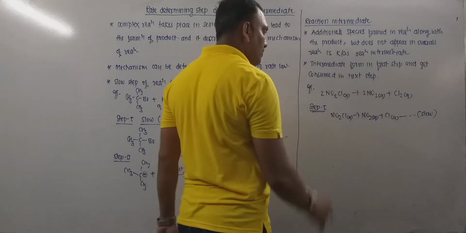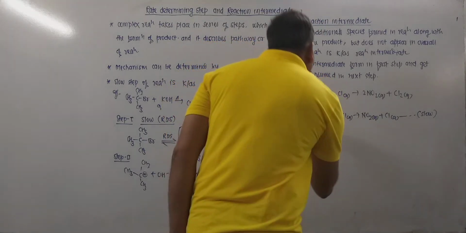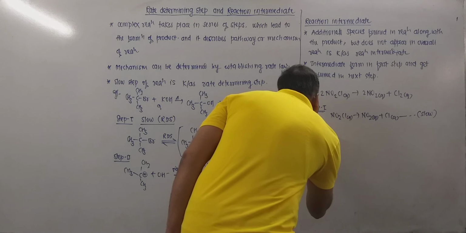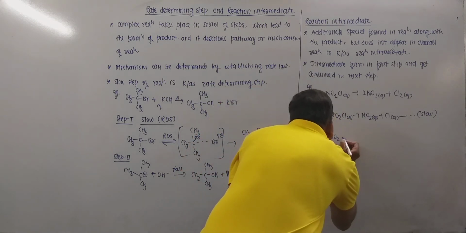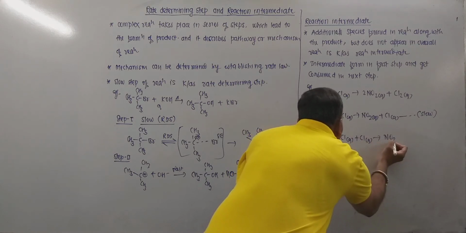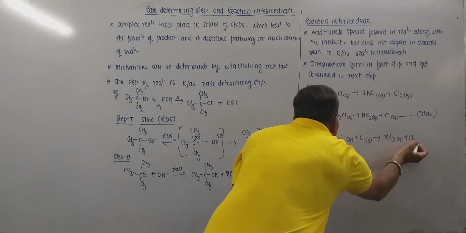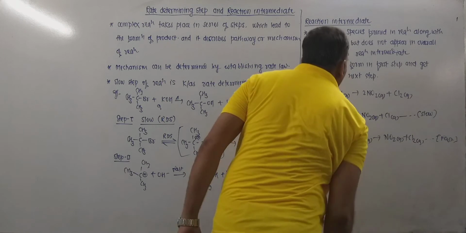Why? Because just one molecule is involved on the reactant side of the slow step. Now step number 2, which happens to be the faster one, can be given as NO2Cl gas plus Cl gas gives NO2 gas plus Cl2 gas, and this step is the faster one.